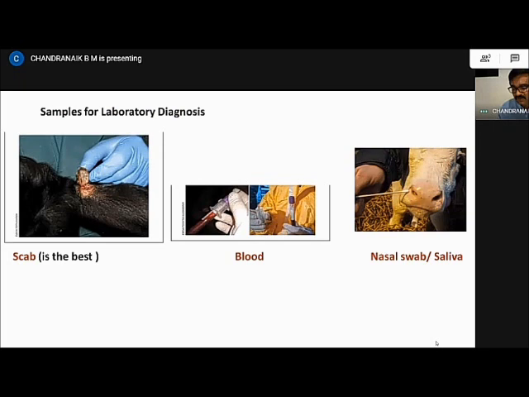Now coming to sample collection for laboratory confirmation. The best sample for laboratory diagnosis is the skin scab. You can see in the image how to collect the nodular lesions. That contains the highest amount of virus. Blood is also a good source of the virus for diagnosis and also for isolation, especially when the fever is very high in the initial phase of the infection. Nasal swab and saliva also contain the virus, and they can also be submitted to the laboratory. The material has to be sent to the laboratory under cold chain conditions.